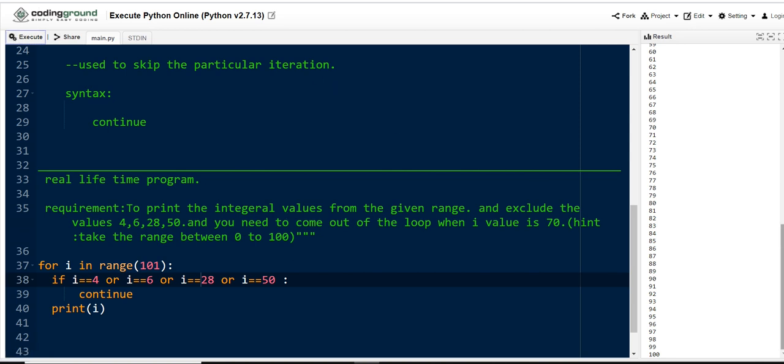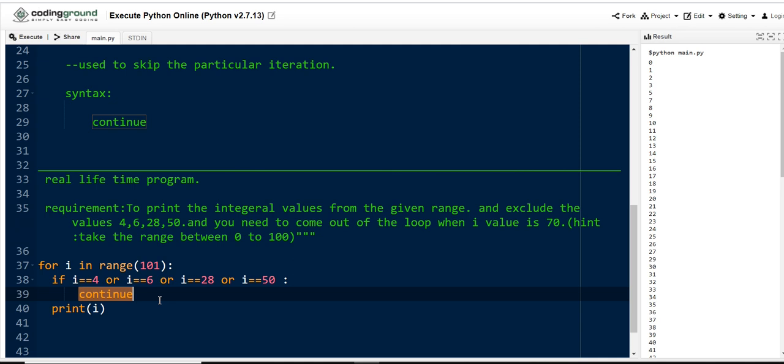See here whether 4 is printed or not. See here 0, 1, 2, 3. We haven't printed 4 on the output screen because we have kept the continue statement here. When the I value is 4, and also after 5, 6 is not printed, because based on this condition we skip the particular iteration. So we have used the continue statement to skip the iterations when the I value is 4 and so on, like I value equal to 50. This is how we fulfill the requirement based on the continue statement.